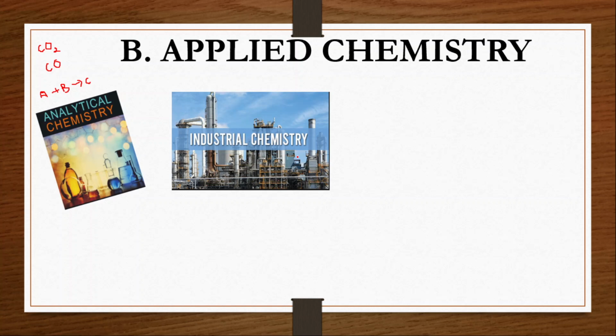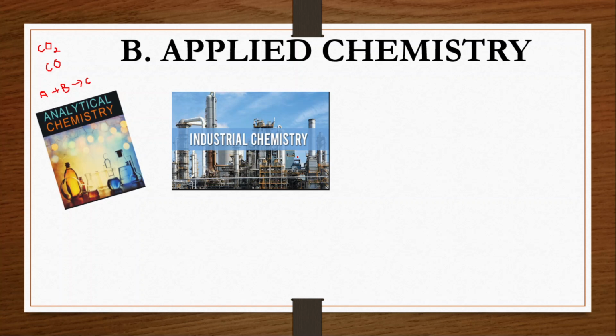In the beginning we do it in the lab itself, with a smaller quantity only. But if it gives a proper reaction and a proper product, then we do it on a larger scale, in large quantity, and that is a benefit for society. Then it is called an industrial method, and that process is industrial chemistry.